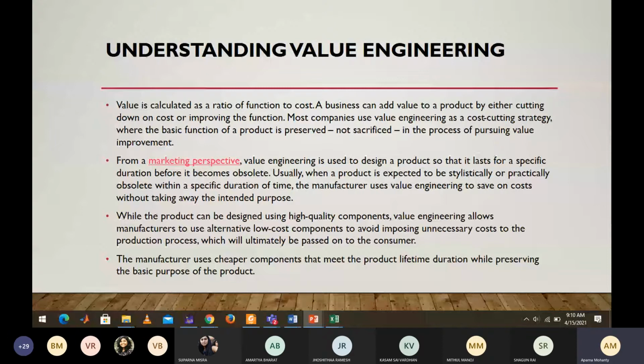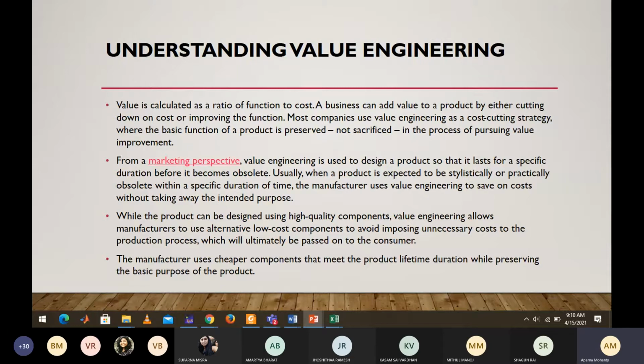Okay, so that is called value. If the functionality is more and the cost is less, it improves your value. You cannot reduce your cost indefinitely, right? You cannot reduce it up to your own choice, rather there is some limit. If you compromise on cost, your functionality also gets affected. So there has to be a trade-off between the functionality and cost of a product to have a proper value engineered product. You cannot sacrifice functionality for the sake of reducing cost.